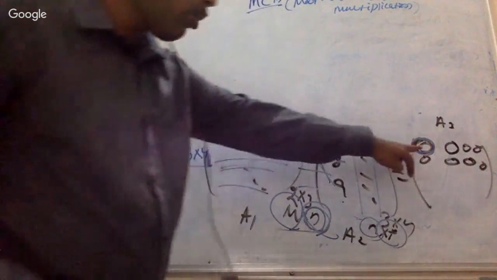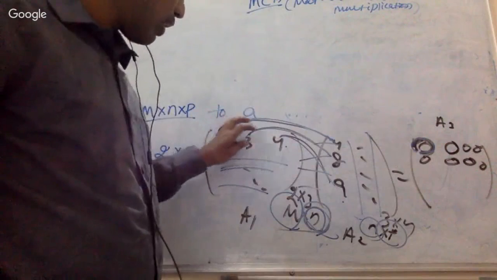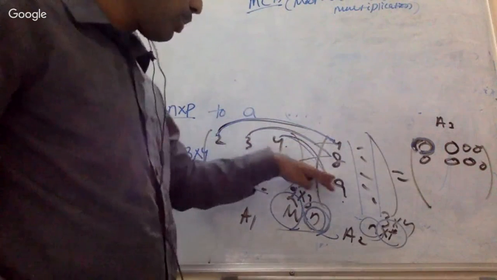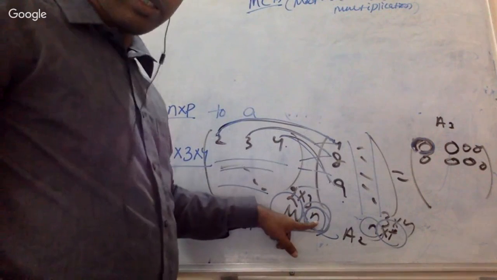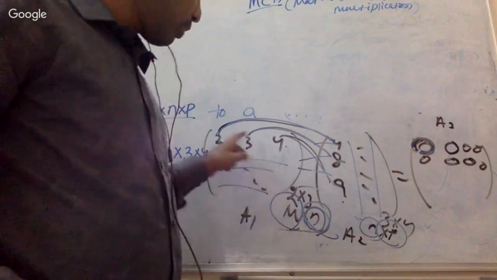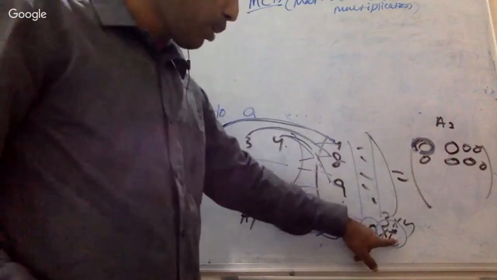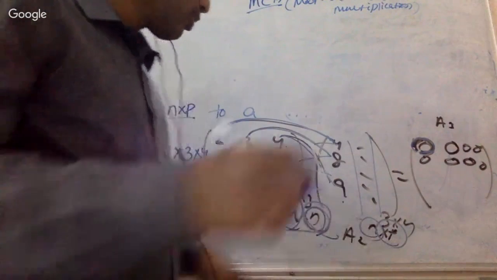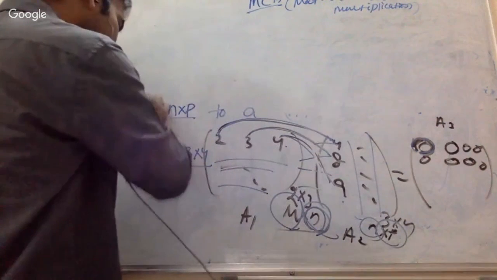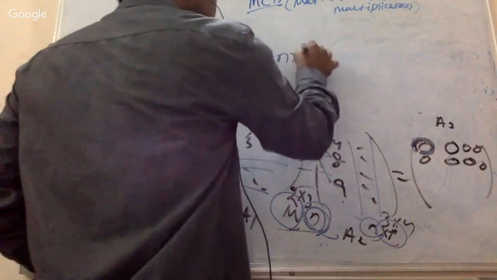To get one element in this particular C matrix, you are multiplying this one with this one, this one with this one, this one with this one. That means you are doing m cross n number of operations, because 2 into 3, and you are doing it for the whole thing. That means p number of columns, for all columns, right? So that's why it is going to come as m cross n cross p.